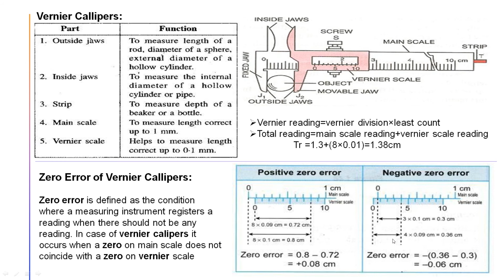The calculation is not important for your syllabus. Here you have to learn what zero error is, what positive zero error is, and what negative zero error is. Okay, I think it is clear enough.